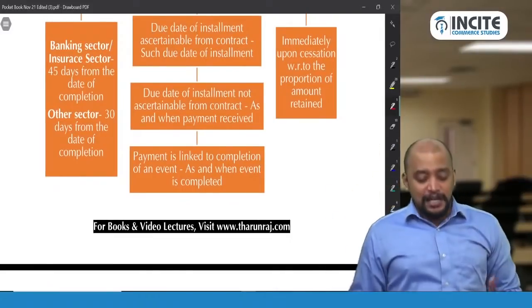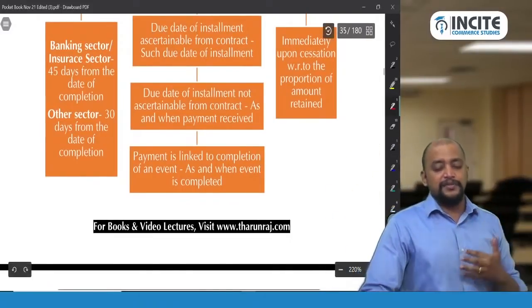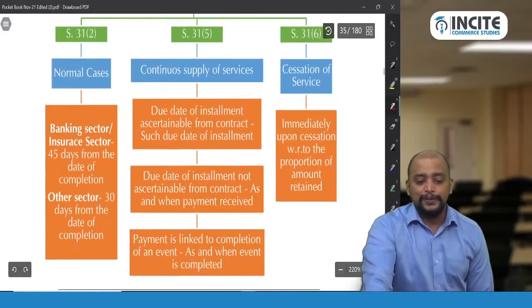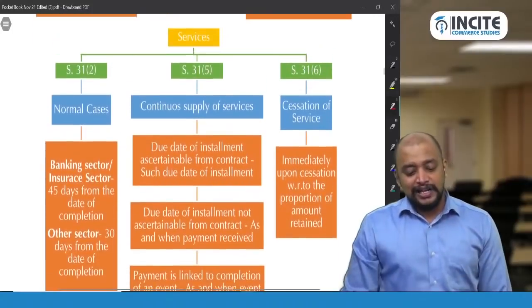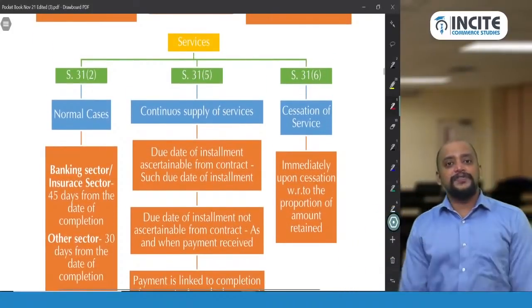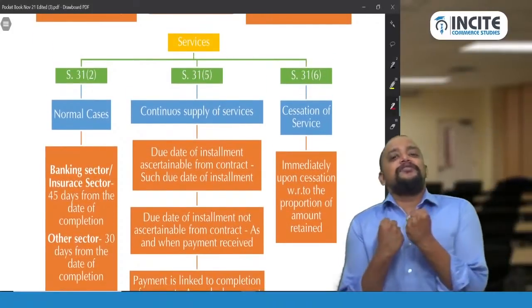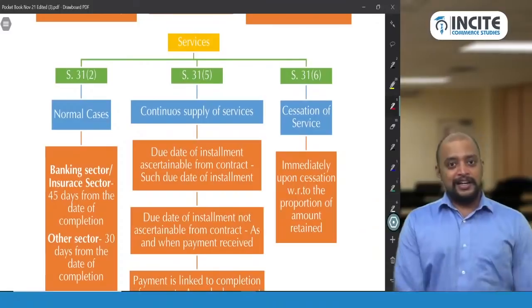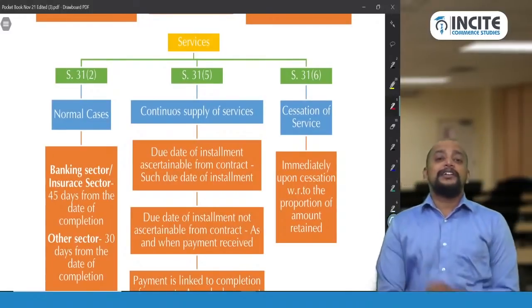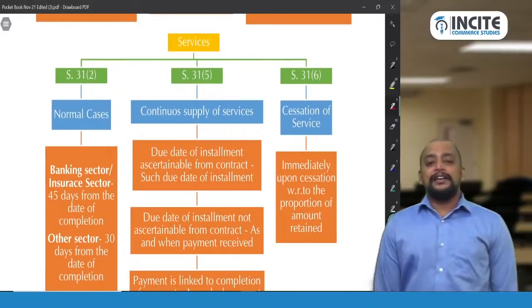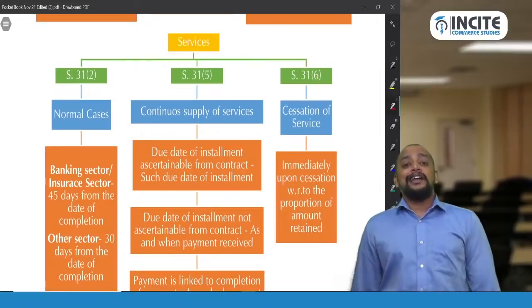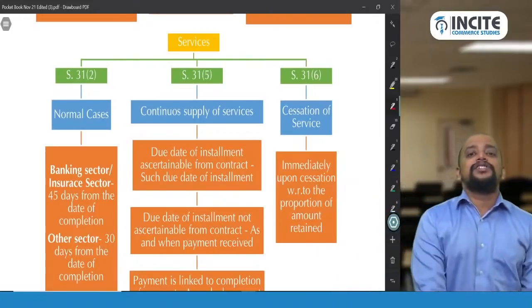If the due date of installment is linked to completion of an event, as and when the event is completed, that should be taken. Okay. And section 31 subsection 6, cessation of services. I cannot stop myself without discussing this example. So listen, there is one coaching center. That coaching center collected fees from students and did not take classes, and it ran away, and the teachers of that coaching center also ran away.